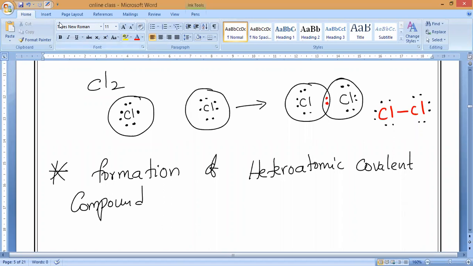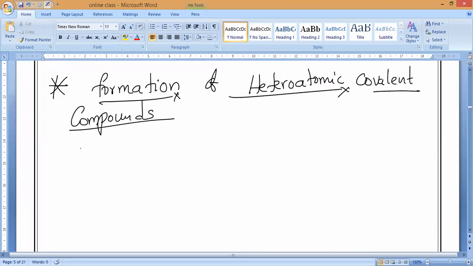But even for you, you are unlucky because half of the chapter is deleted. If the full chapter were there, you would learn a lot of things. But still it's okay, we'll try to do our best. So formation of heteroatomic covalent compounds. Yes or no? Now the best example of formation of heteroatomic covalent compounds, which we are using every day in our life.